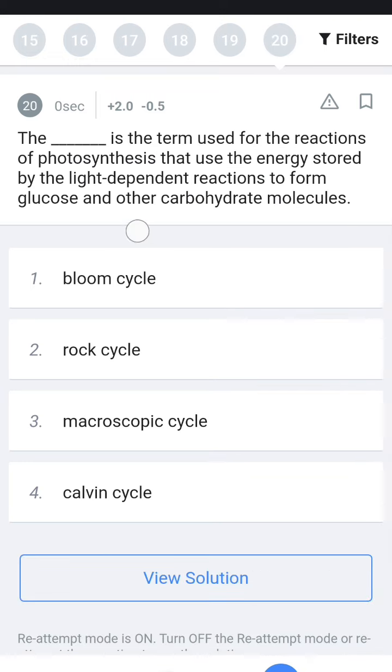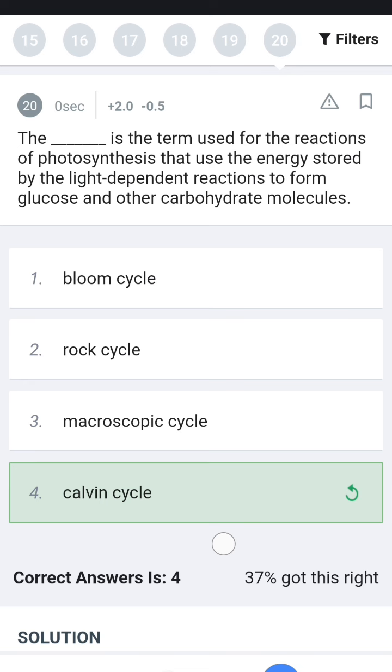And the last question for today: which term is used for the reactions of photosynthesis that use the energy stored by the light-dependent reactions to make glucose and other carbohydrate molecules? Is it the Bloom cycle, Rock cycle, macroscopic cycle or Calvin cycle? It is the Calvin cycle.